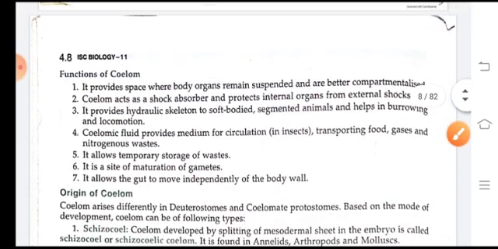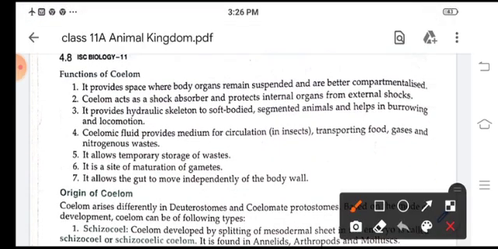Now functions of coelom: it provides space where body organs remain suspended. Coelom also acts as a shock absorber, and it protects the internal organs from external shocks. It also provides a hydraulic skeleton to the soft-bodied segmented animals and helps in locomotion.